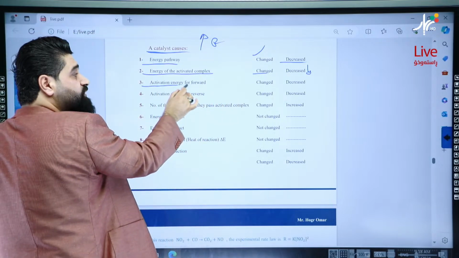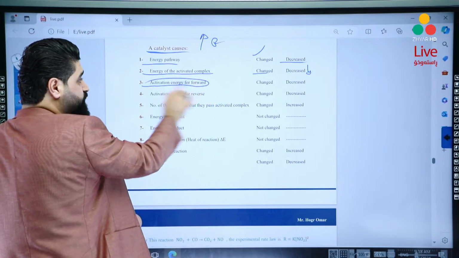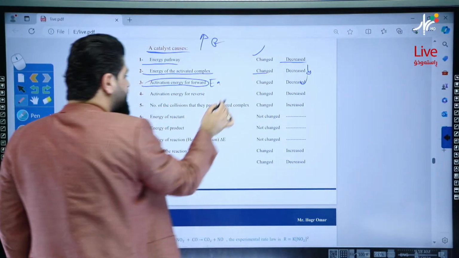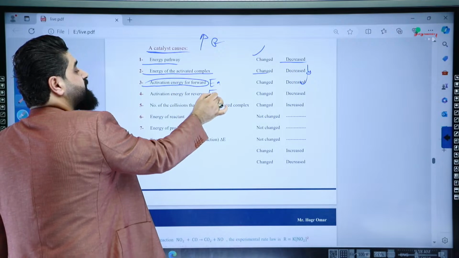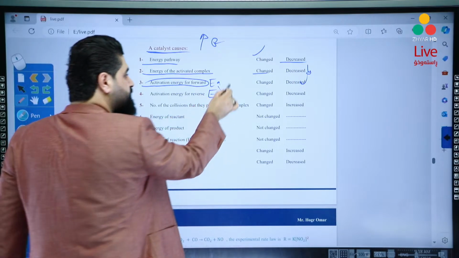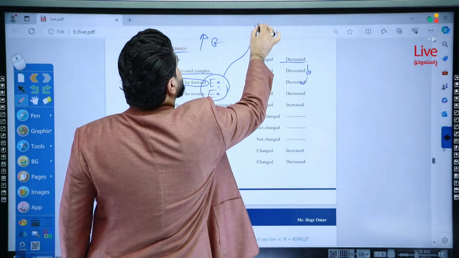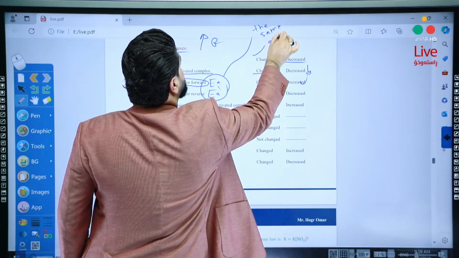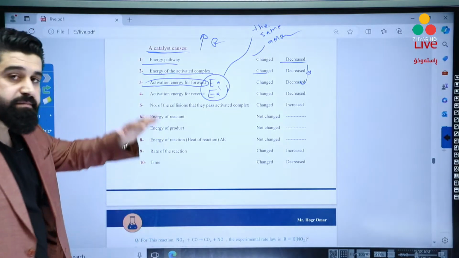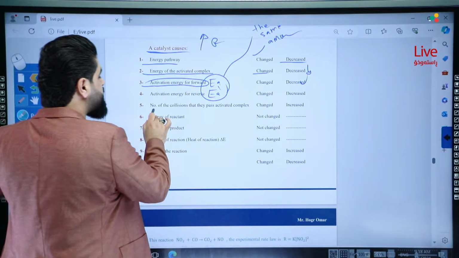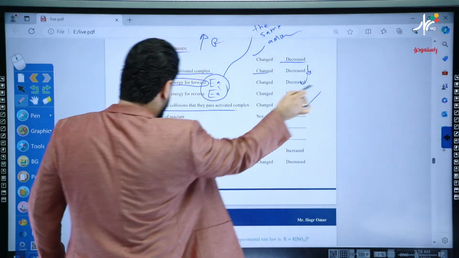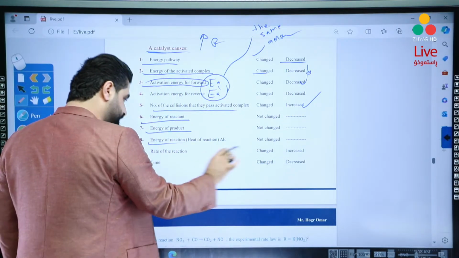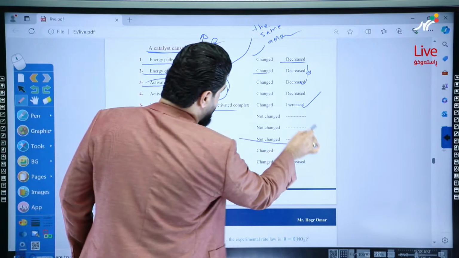The activation energy for the forward reaction, EA, will change and decrease. The activation energy for the reverse will also change and decrease, but they both change by the same amount. The number of active collisions will be increased. This is very important: the energy of reactant, energy of product, and energy of reaction will stay the same.